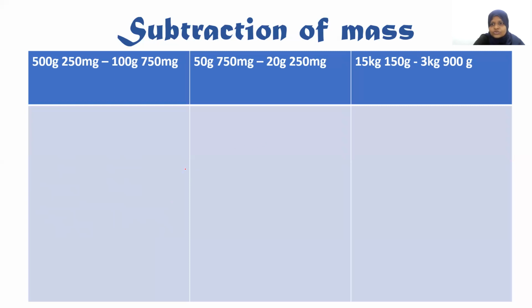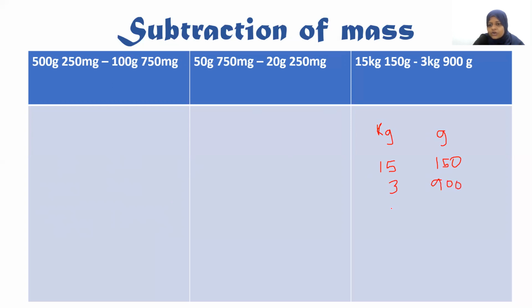Okay, so I'm going to choose this one. Kilogram, grams. Kilogram is 15 and 150 here. And the grams is 3 and 900 here. Okay.